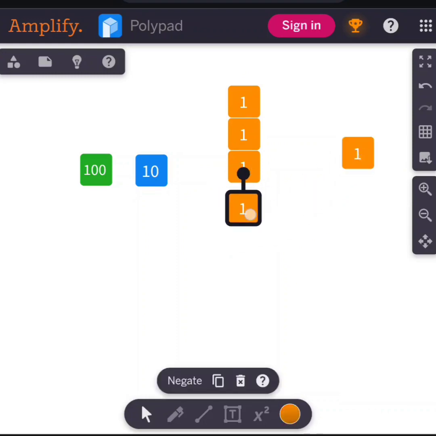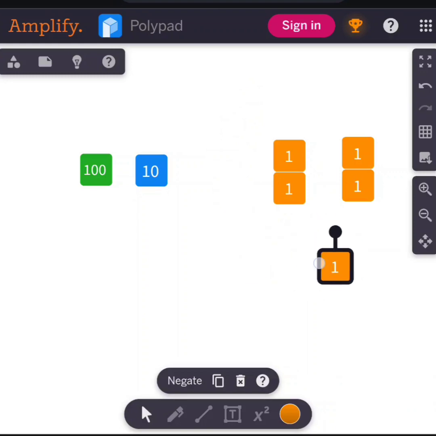One here, one here, one here, one here. One is left out. So 115 is not going to be equally distributed between two people or two groups. One will have more than the other.